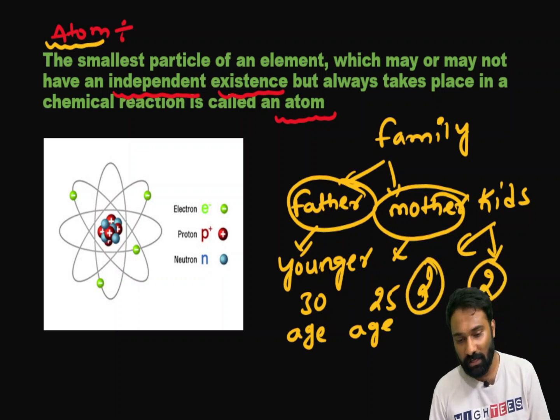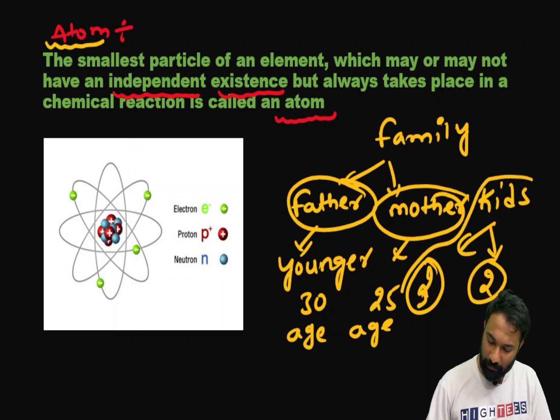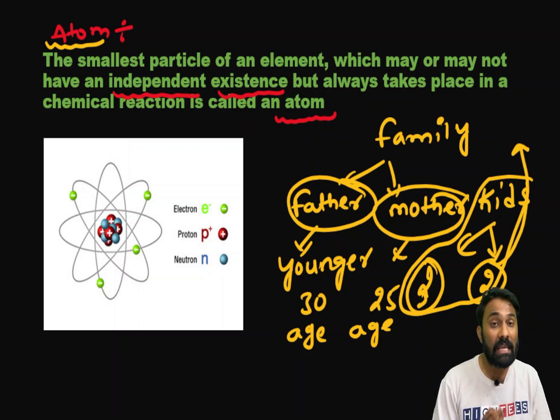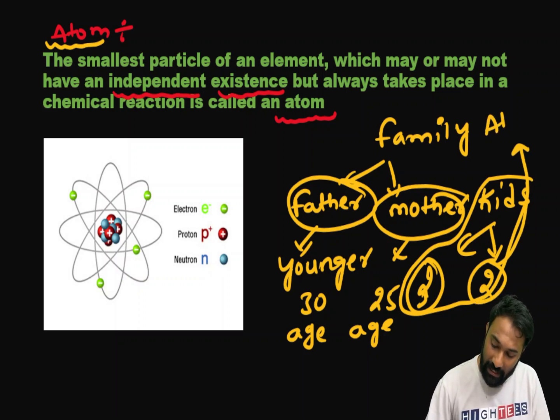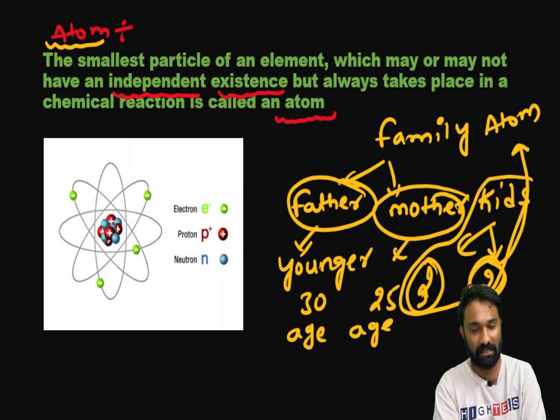Now here what we are going to deal with: the smallest particle may or may not have independent existence. You see, these kids are the atoms. The smallest one, who has age 2, is our atom. Clear?